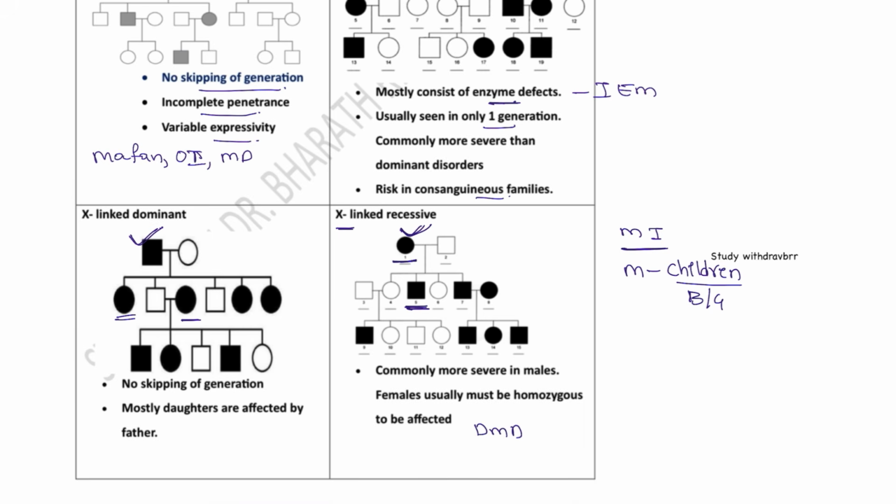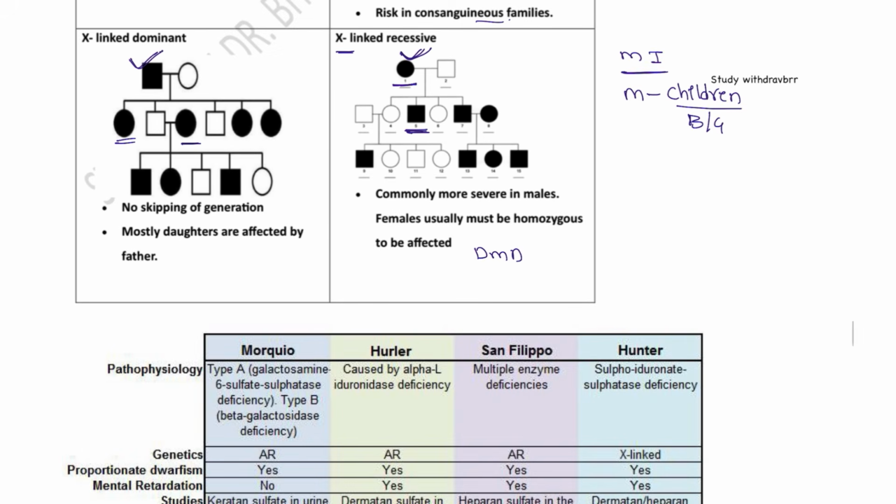Examples are DMD. What is this DMD, guys? Duchenne muscular dystrophy, and also G6PD. And here the patient will be suffering from color blindness. These are some of the conditions. Here the example which will be commonly used is MELAS.